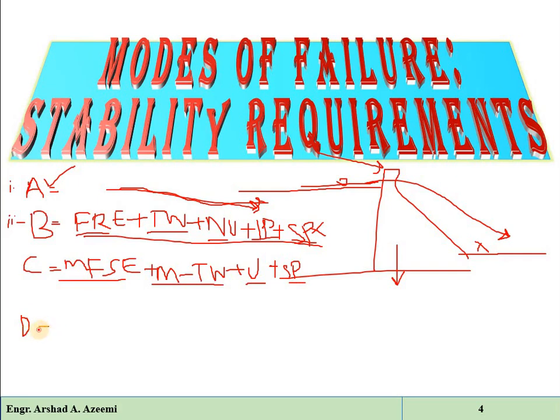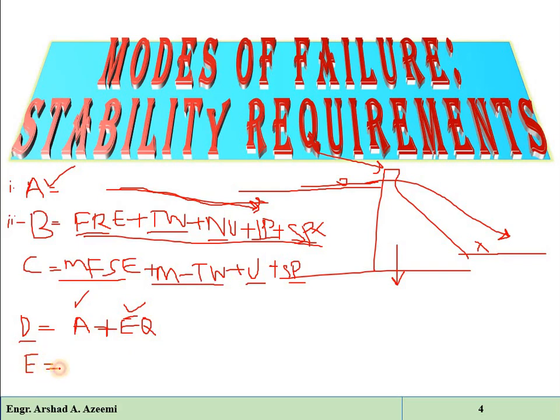Now remember, if earthquake is combined with the A load combination. What is A load combination? That is the construction condition. That is the dam constructed, but there is no water in the reservoir and no tailwater, meaning reservoir empty condition. So when the earthquake occurs, there will be the possibility that the dam is empty and an earthquake occurs. So the A load combination plus earthquake is called the D load combination.